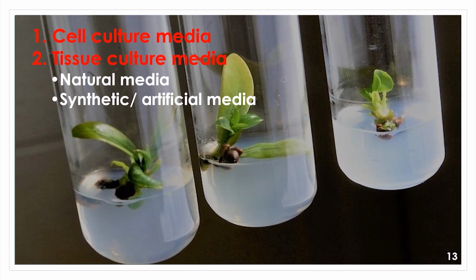Natural media consist solely of naturally occurring biological fluids. For this purpose, chemically indefinable natural compounds such as vegetable extract, fruit juice and various plant extracts are available. Examples of artificial media are White's medium, Murashige and Skoog medium, Gamborg medium, N6 medium, Nitsch and Nitsch medium, and lastly the Dunsmere and Skoog medium.